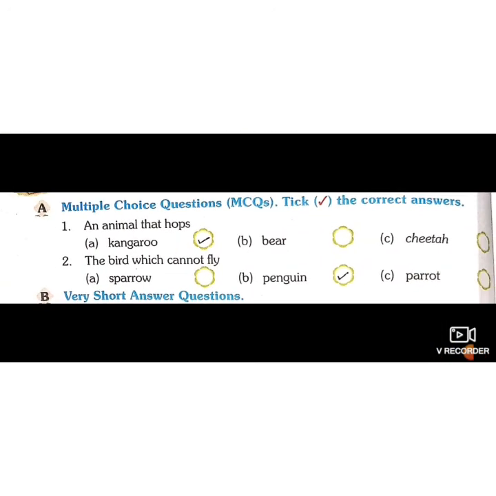An animal that hops. Hops means jumps. So kangaroo is the right answer. And the bird which cannot fly. Sparrow can fly. Parrot also can. But penguin cannot fly. So by this we have completed the reading and book part.